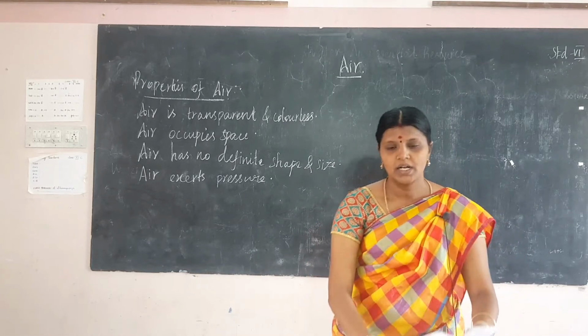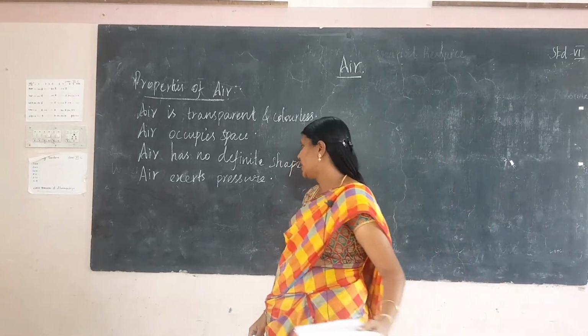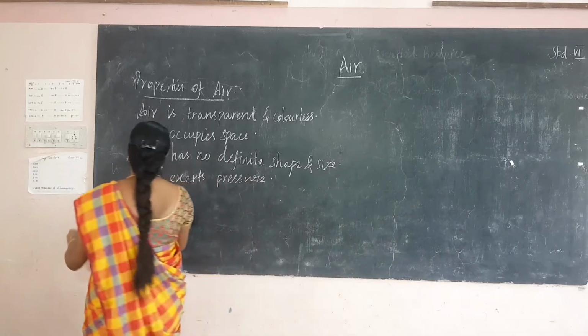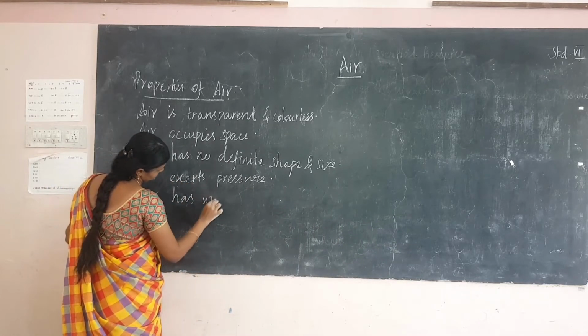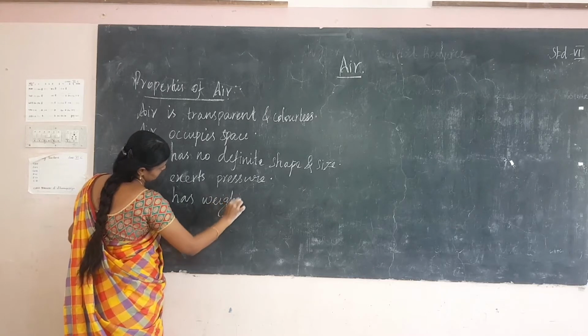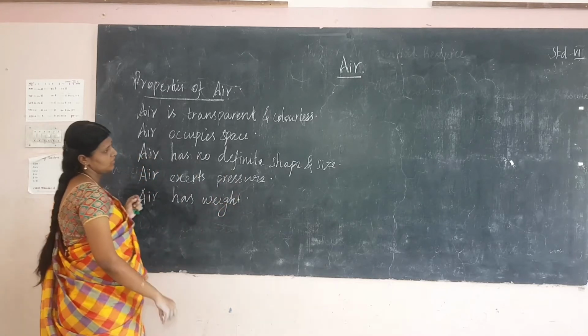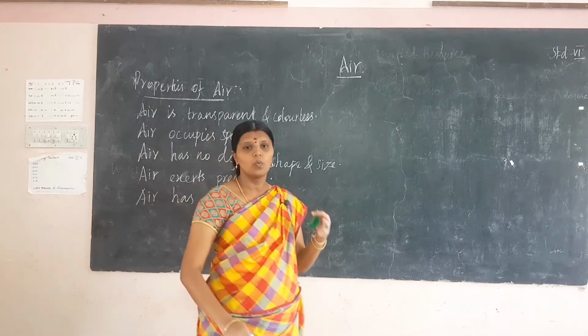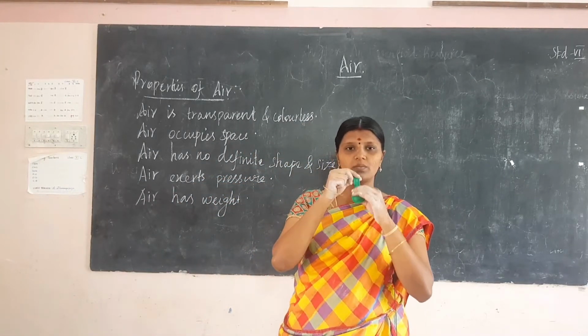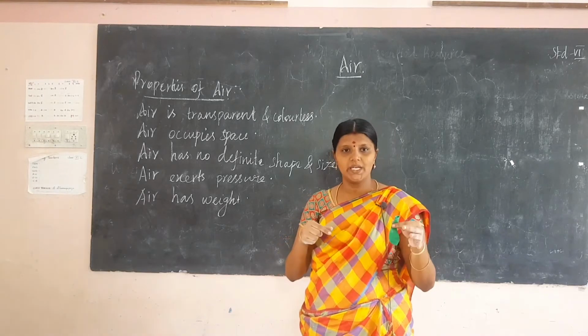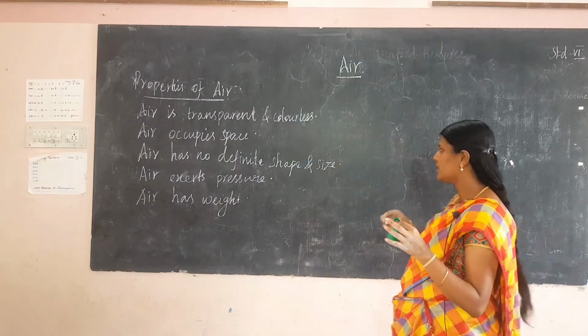Another property is air has weight. An empty balloon does not have any weight, but when I blow up the balloon, it has weight.